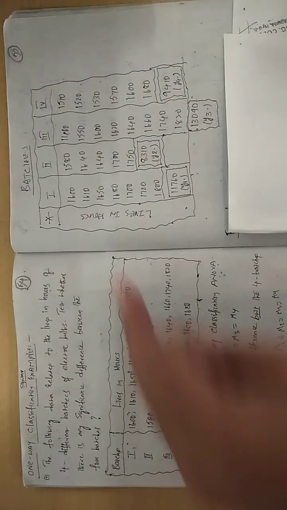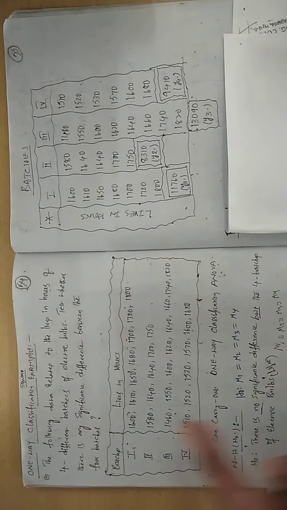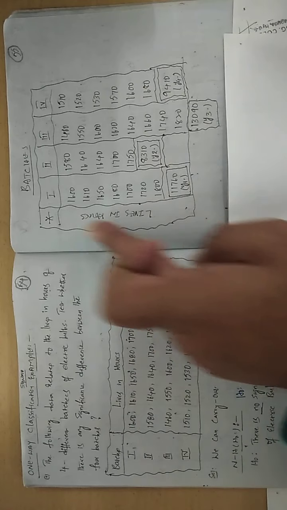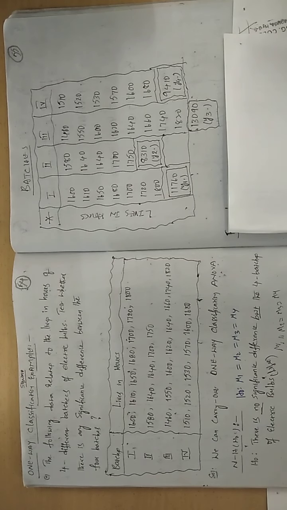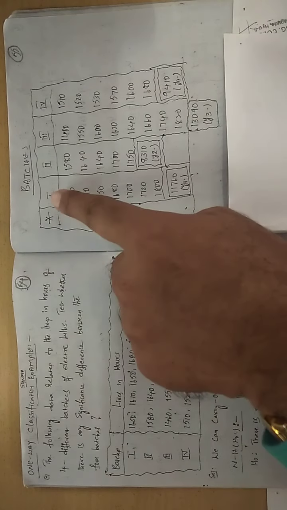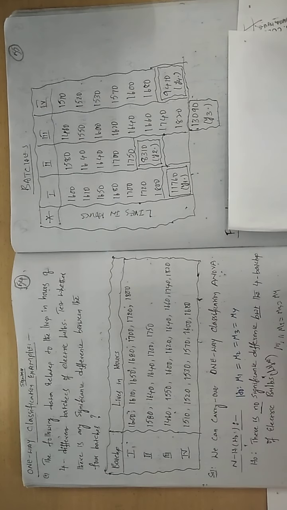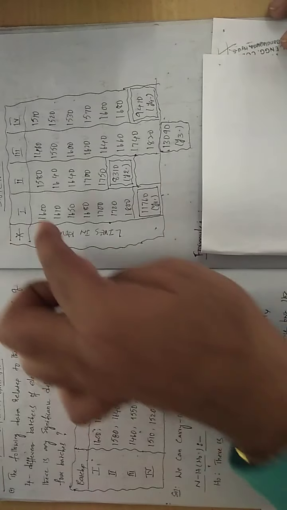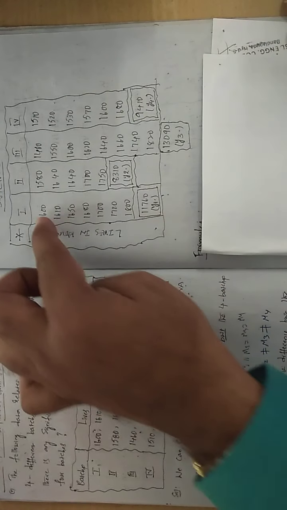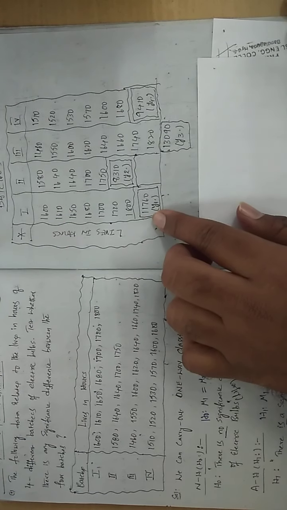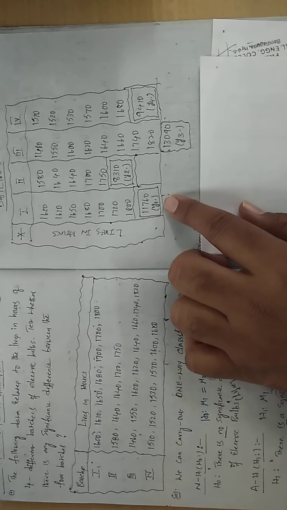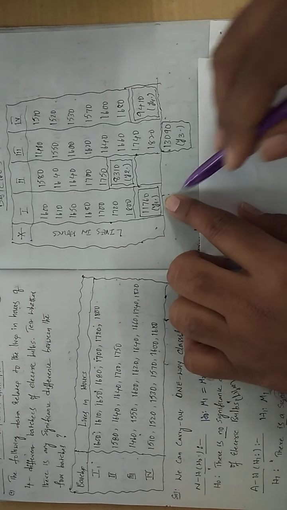So what is that? Batches 1, 2, 3, 4. The lives in hours become the row information. So for all batches, 1600 and so on, I wrote everything from top to bottom for the 4 batches. Now I am taking the totals. By adding all these values, how much do you get? 11760. What is the first column?